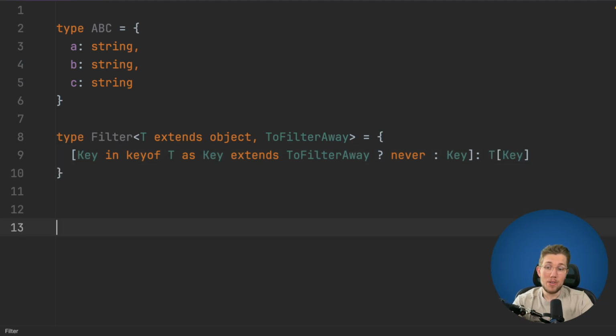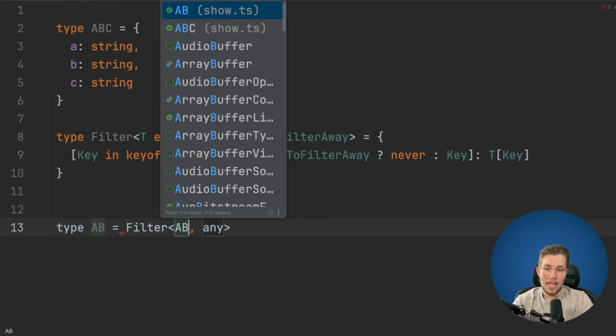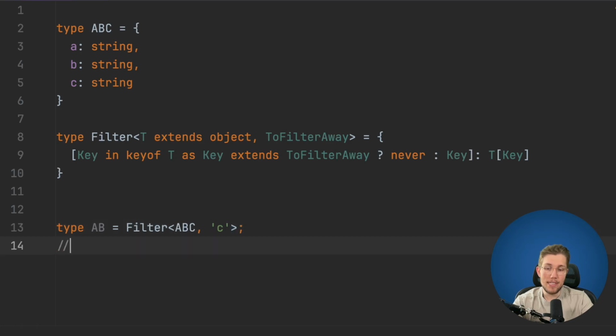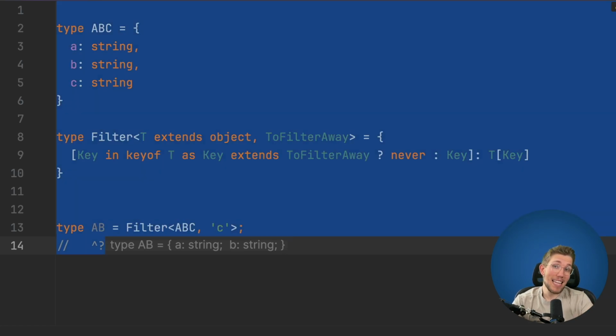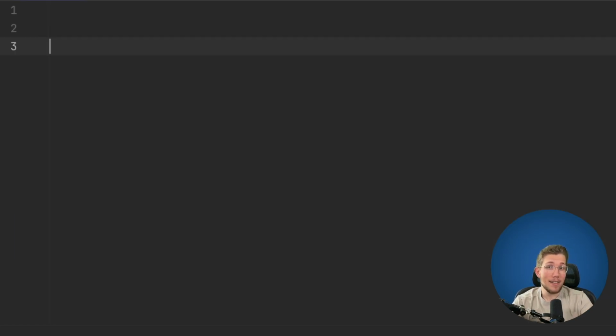So what we now can do is we say we have a type here AB, and we say filter ABC, and we remove the C property, and we can see that this worked because we have seen prior that in a union, the never gets stripped away. So this is why we don't see a never property in here, because this gets stripped away from the TypeScript compiler.